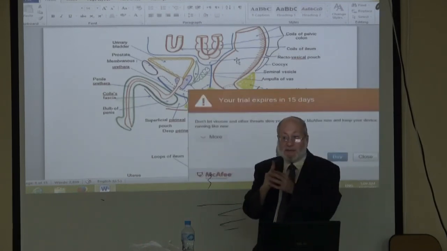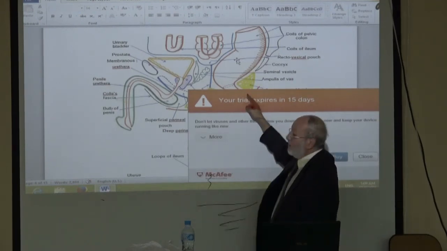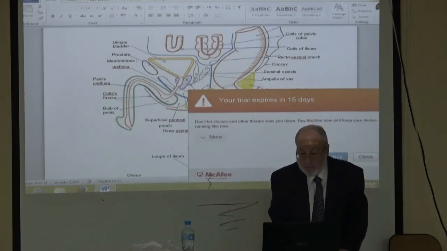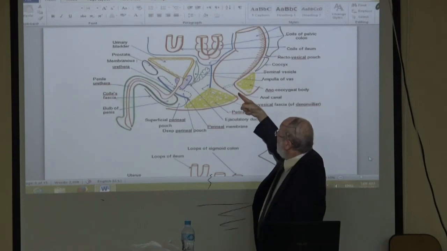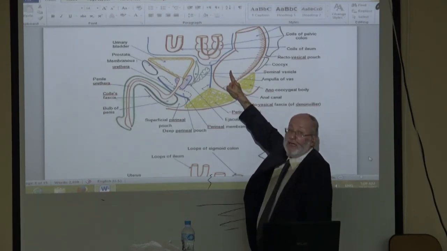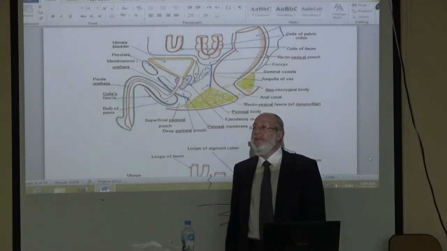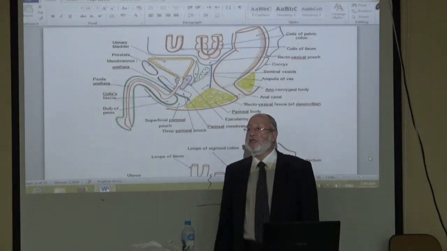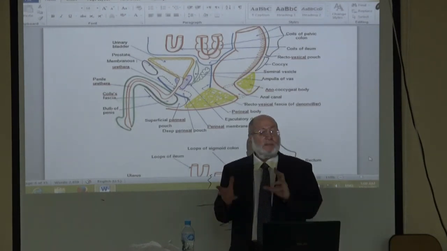With a lubricated index finger, I enter the anus, the anal opening, and the lower part of the rectum. Why? To palpate pelvic structures which can possibly be felt.